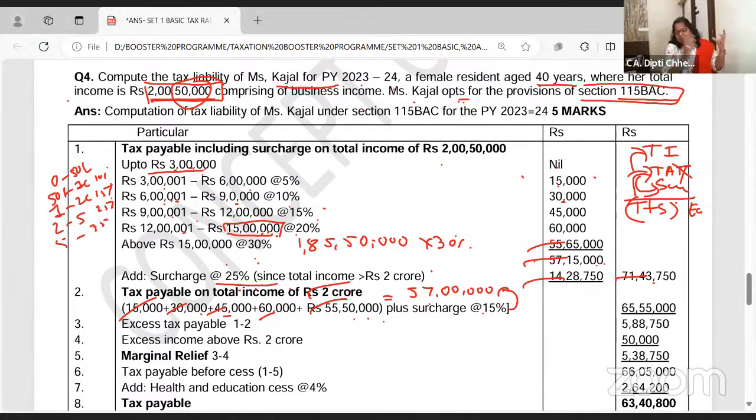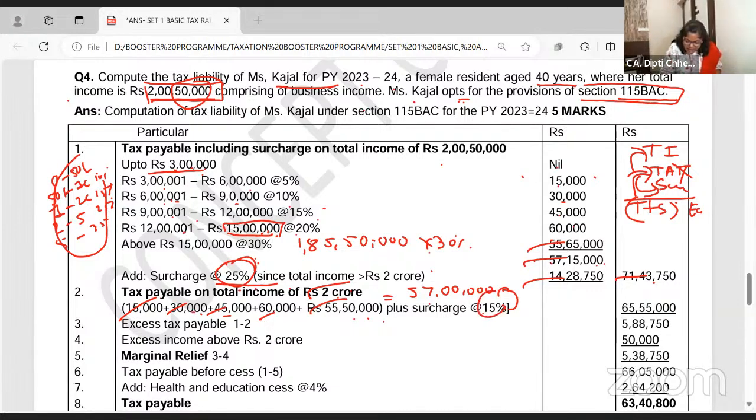I'll show you these surcharge rates separately in the DT compiler. But listen, I'm ready to pay surcharge because my income is 2 crore, but I'll pay 15%. Just because the income increased to 2 crore 50,000, you are asking me to pay surcharge at the rate of 25%.